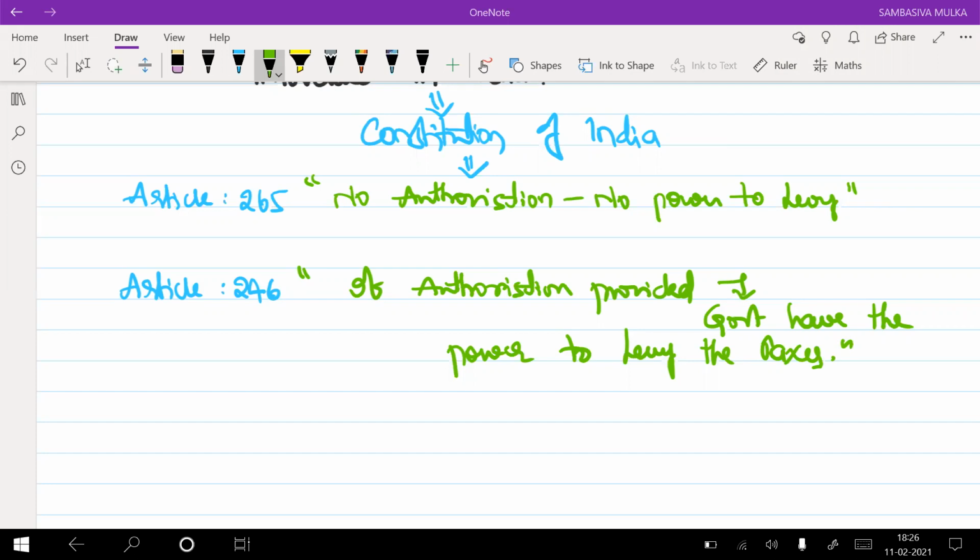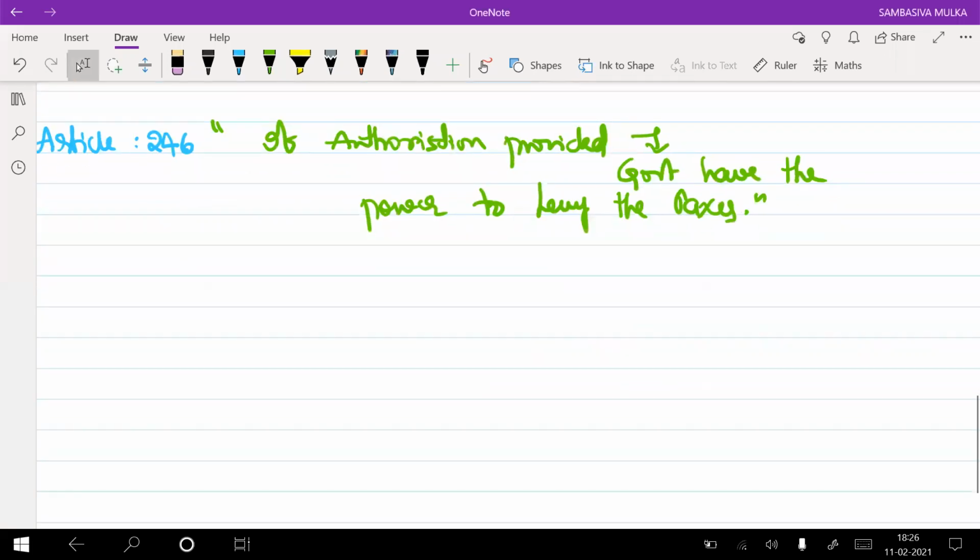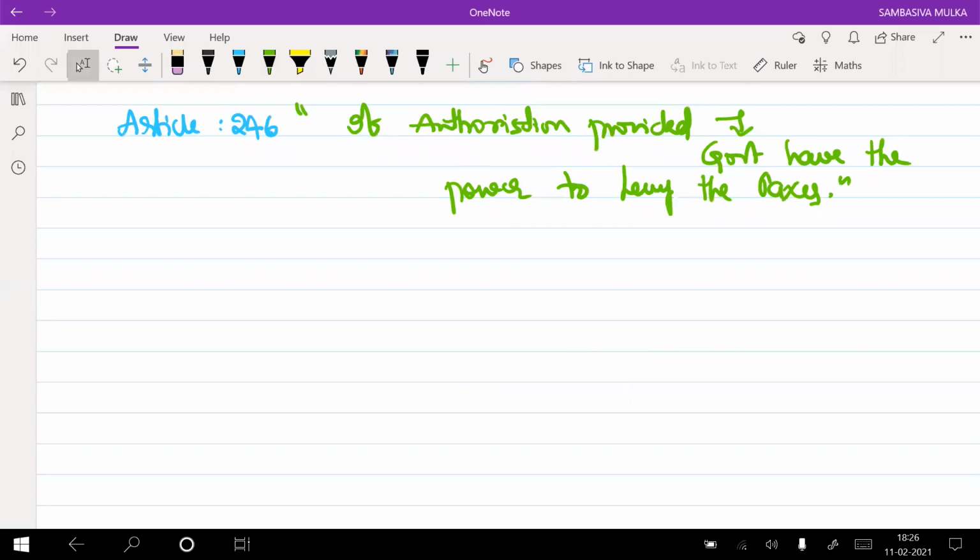Right now. Next. In article number 246, we have so many schedules. And among those schedules, schedule number 7 is relevant to us.